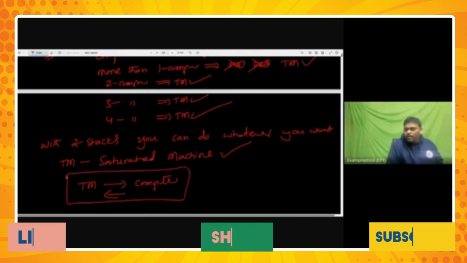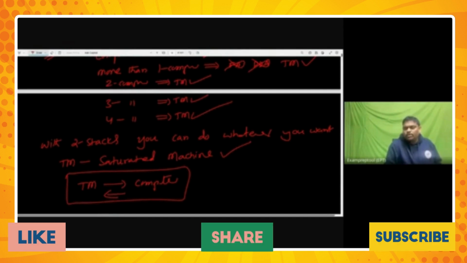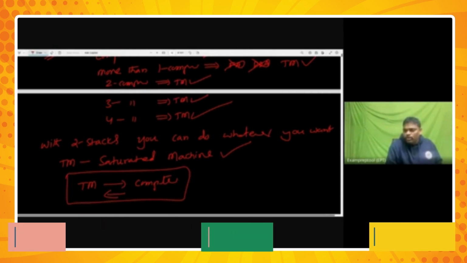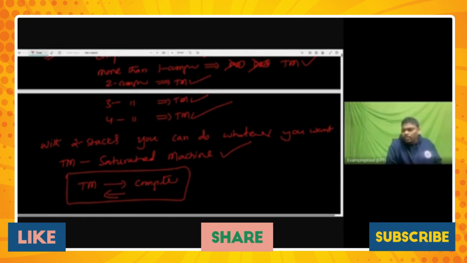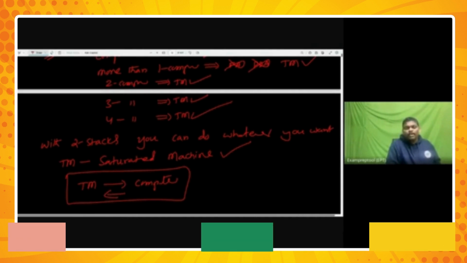But comparing both of them, who is the superior? Human. With the two stacks, you can do whatever you want. So Turing machine is a saturated machine. Turing machine can do means computer can do. Computer can do means Turing machine can do. But comparing this story, is the human having more power or not? The only thing Turing machine cannot do, the only thing two stacks cannot do, is human emotion. If mama cries, the computer cannot cry.